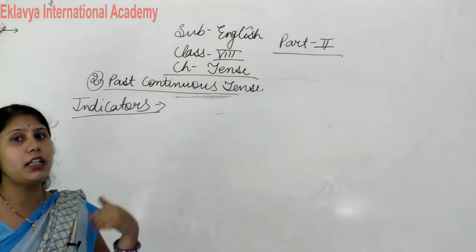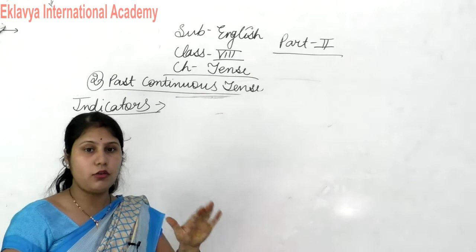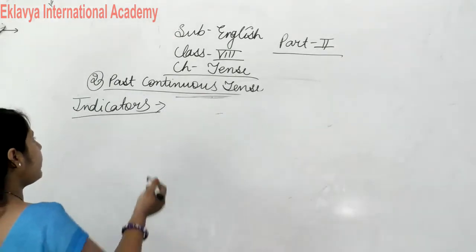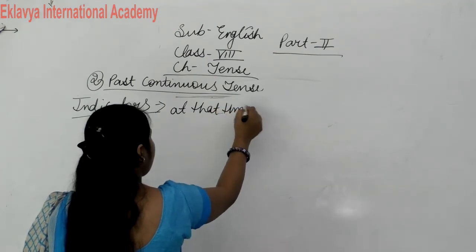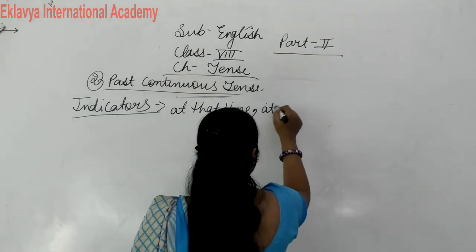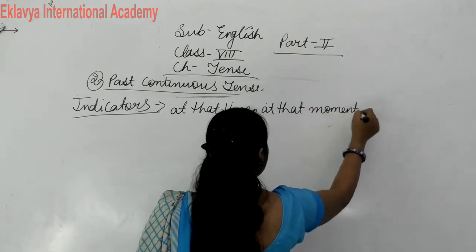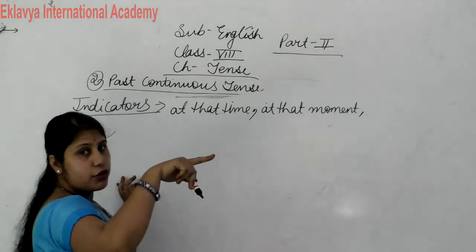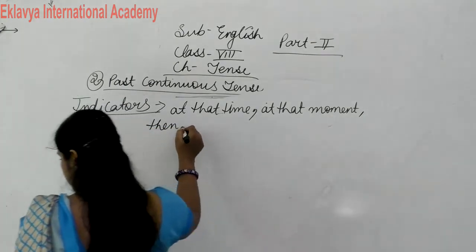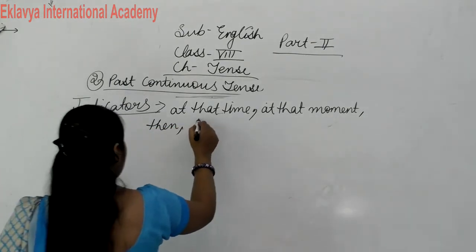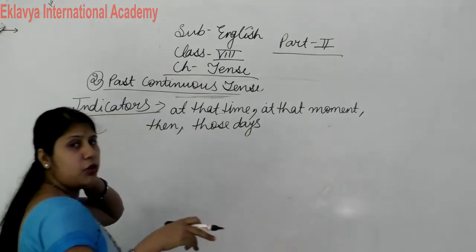Remember, in present continuous we use at this time, at this moment. In the case of past continuous, what do we use? At that time, at that moment. In present we use now; in this case we use then. So at that time, at that moment, then, those days, because we are talking about the past.